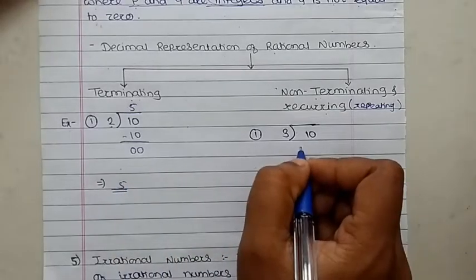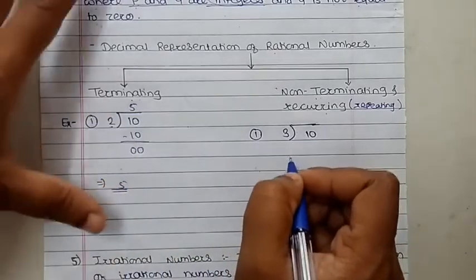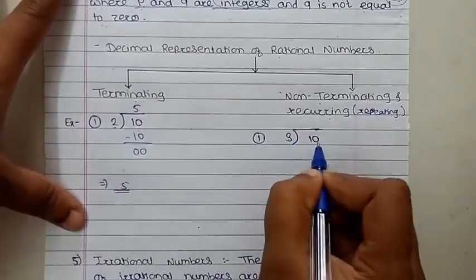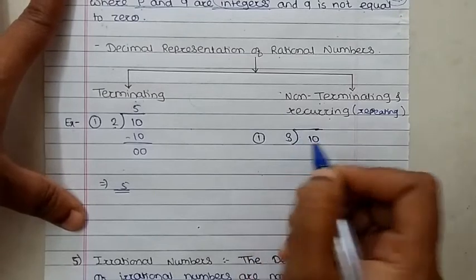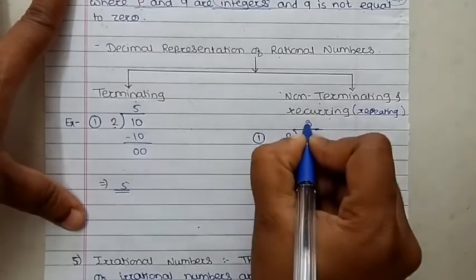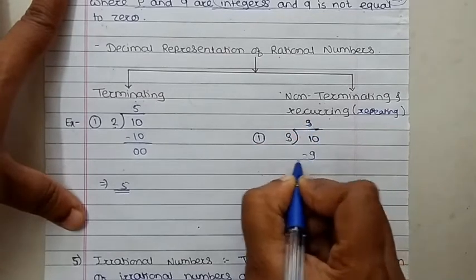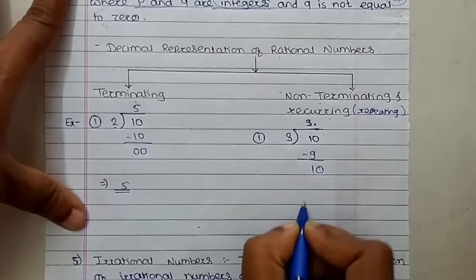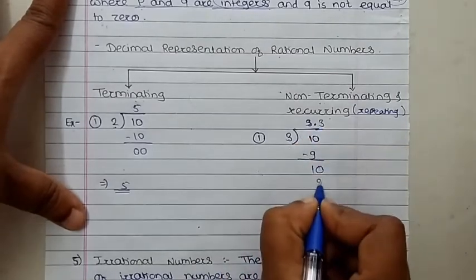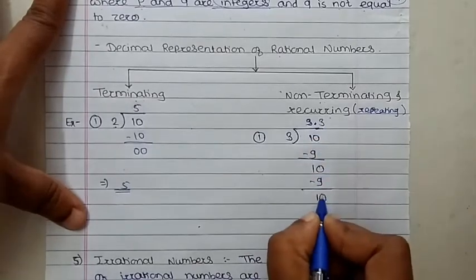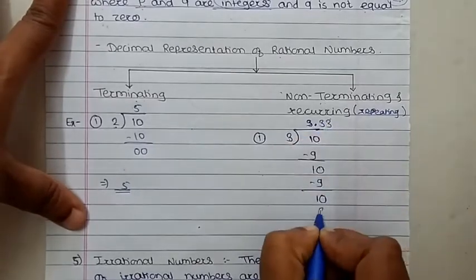But suppose we consider non-terminating and recurring. Then what happens? When we divide 10 by 3, how to divide this? 3 threes are 9. Minus it, so 1 is the remainder. So put a point here and add 0. Then 3 threes are 9. Again 1 remainder is there. Again put 0. Then 3 threes are 9.